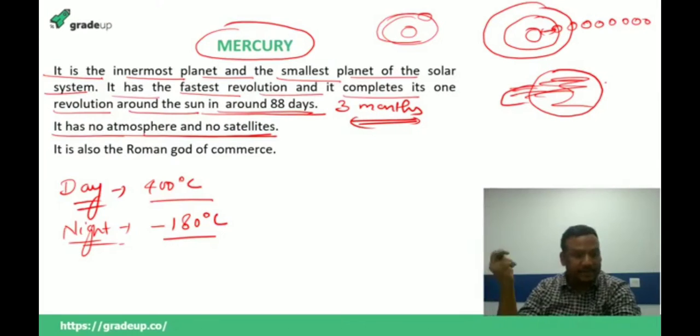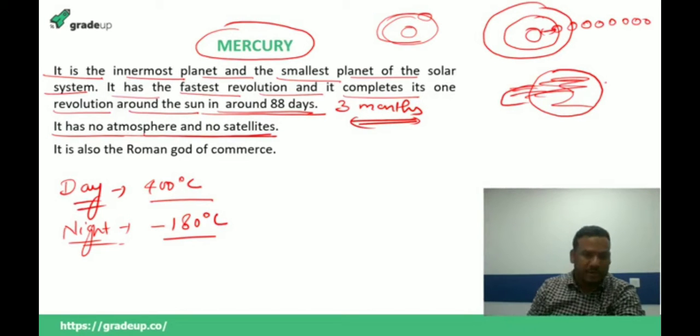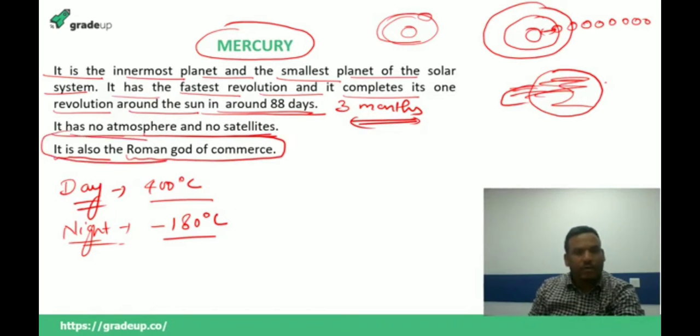any satellites. Let me tell you that all the planets' names have been derived from the names of gods. Two sets of gods were famous across the world: the Roman gods and the Greek gods. Mercury has been derived from the name of the Roman god of commerce. So the Roman god of commerce is Mercury.